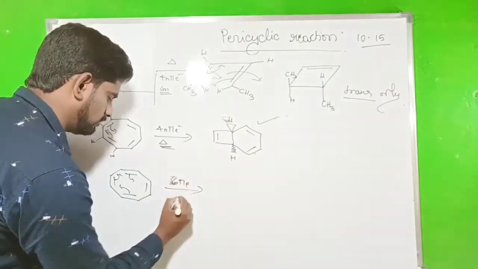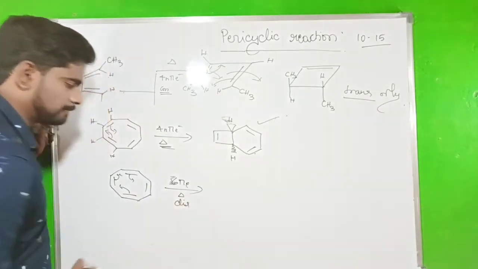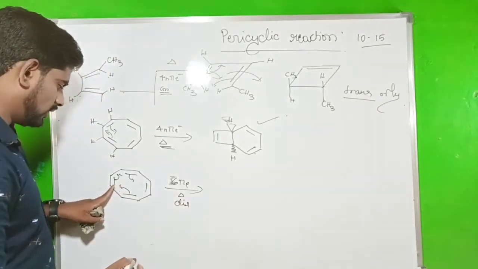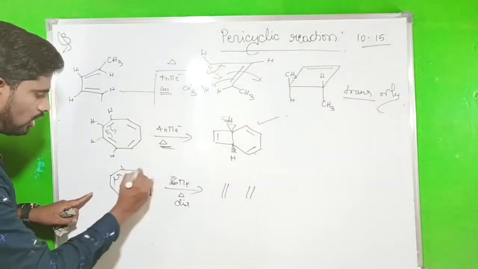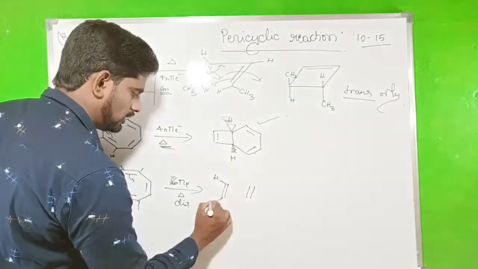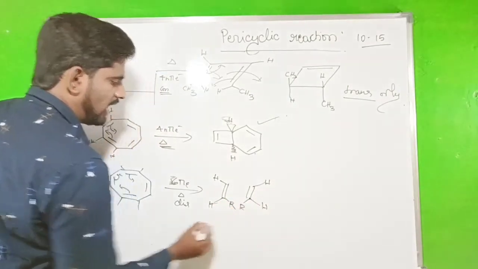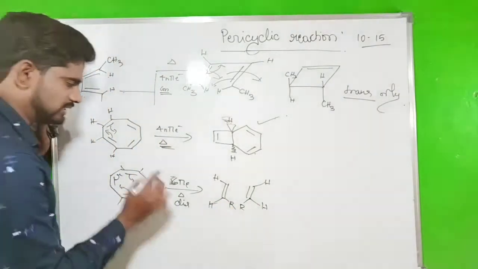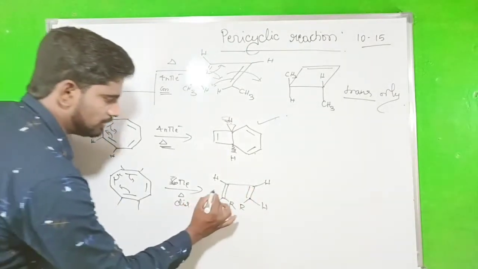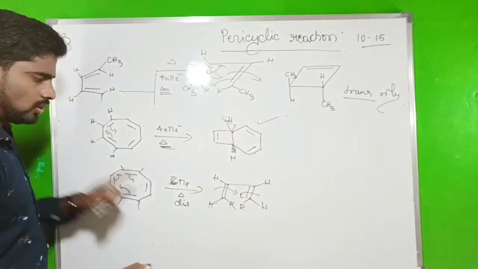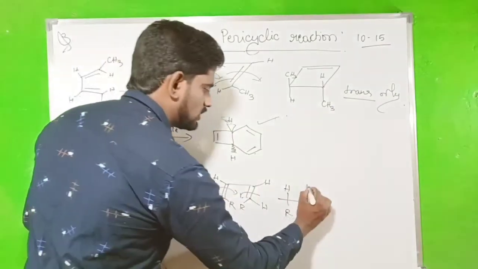So what is the condition? 6 pi electron system. So 6 pi means thermal condition, it should be the disrotation. Right? So disrotation means what? Take the model. So hydrogen, all hydrogen in the same position. Hydrogen, hydrogen, hydrogen, hydrogen. Here R, here R. R means that's a carbon containing compound, that's it, carbon chain. So now, disrotation means opposite side rotation. So H goes up, R goes down. Then here also H goes up, R goes down.